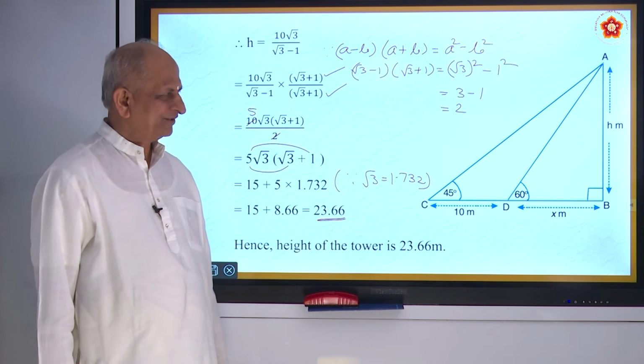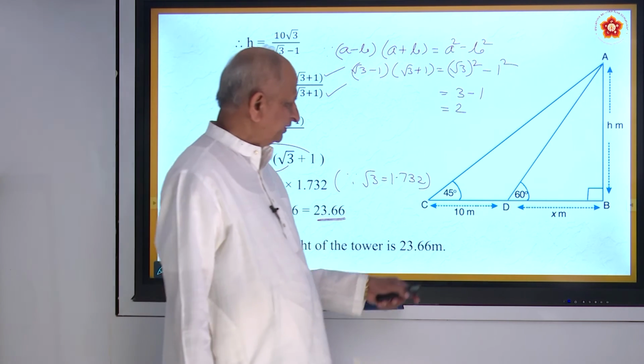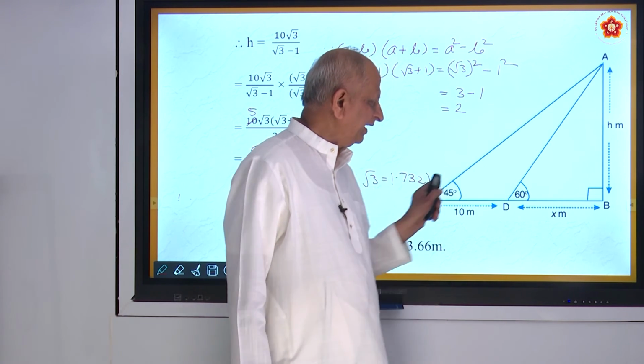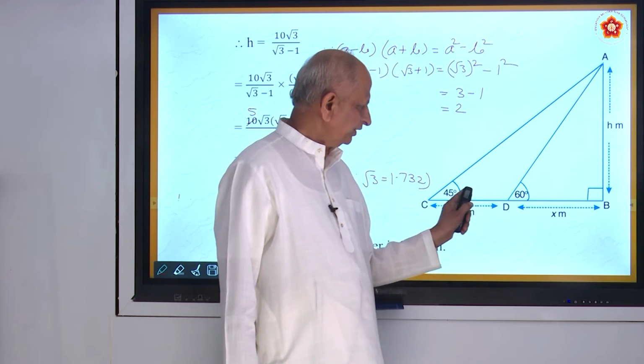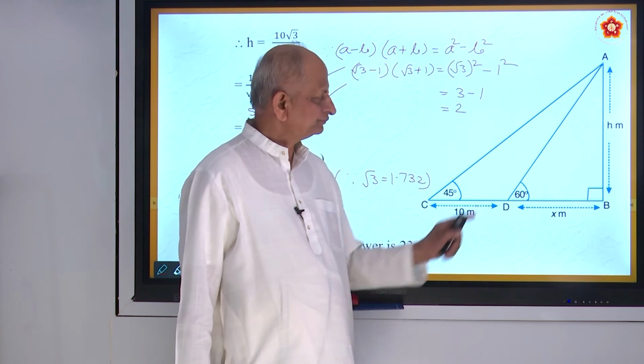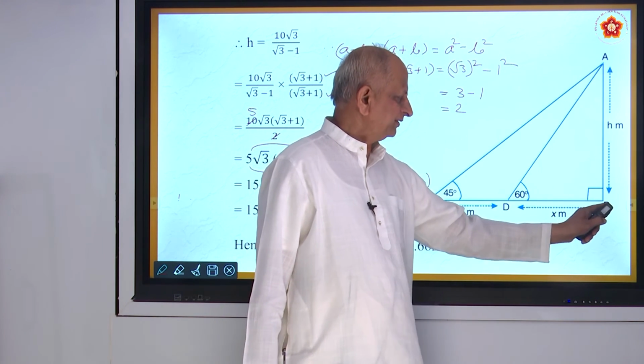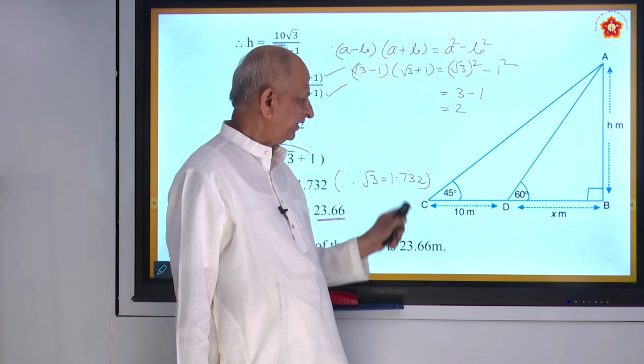Alright. So what we did? First we took this bigger rectangle. You took the tan of 45, opposite side by adjacent side.